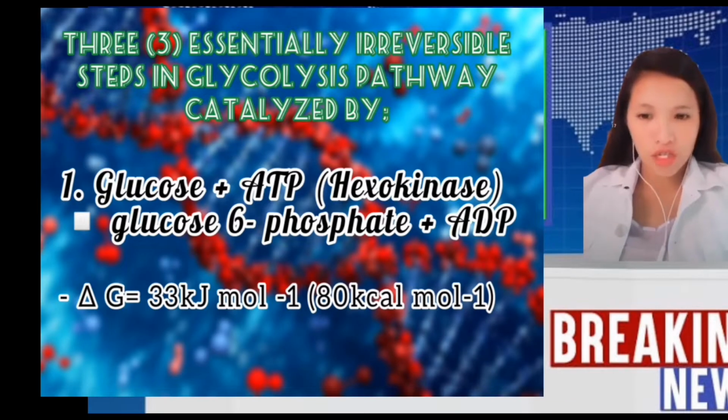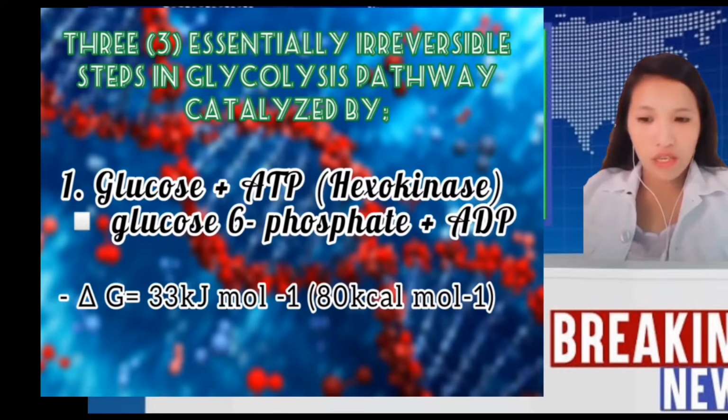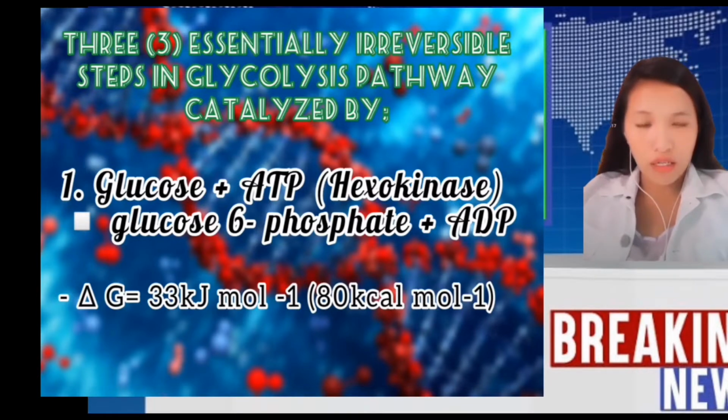There are 3 essential irreversible steps in the glycolysis pathway. The first is glucose plus ATP, by the enzyme hexokinase, forming glucose 6-phosphate plus ADP. The delta G for this is negative 33 kJ/mol, or negative 8.0 kcal/mol.